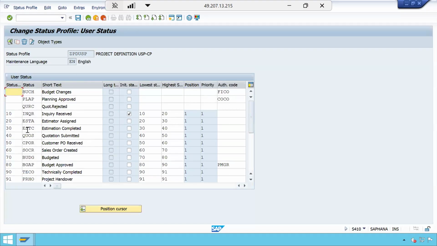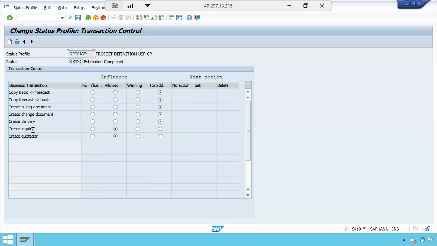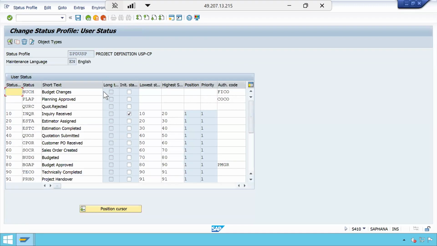Okay. Now let us see estimation completed. With estimation completed, see, this is allowed, right? So I can forbid this inquiry, but quotation creation must be allowed with the estimation completed. So I allowed quotation creation here. Because of this, we got the error when we were at the earlier status. I think the initial status might be that we were at inquiry created. I don't know. I need to see the profile changes. Anybody changed it or not?